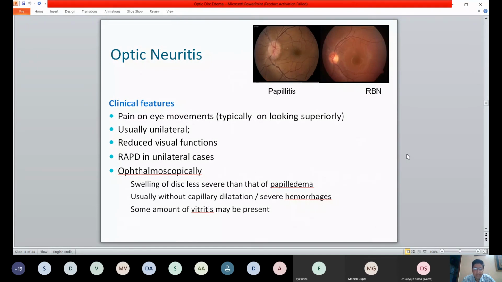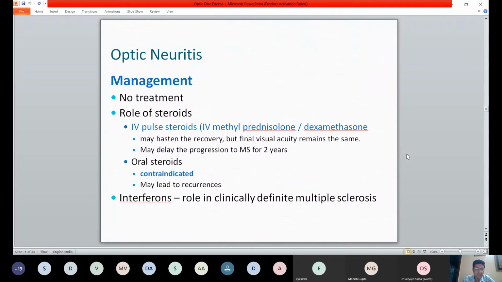not significant capillary dilatation, a few hemorrhages, and a small amount of vitritis just overlying the disc may be present, but it's not a very common feature. So these are classical features of optic neuritis. And of course, you need to investigate.